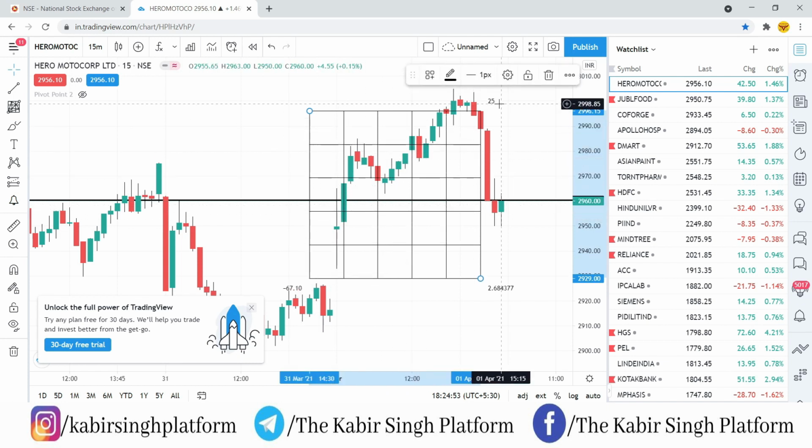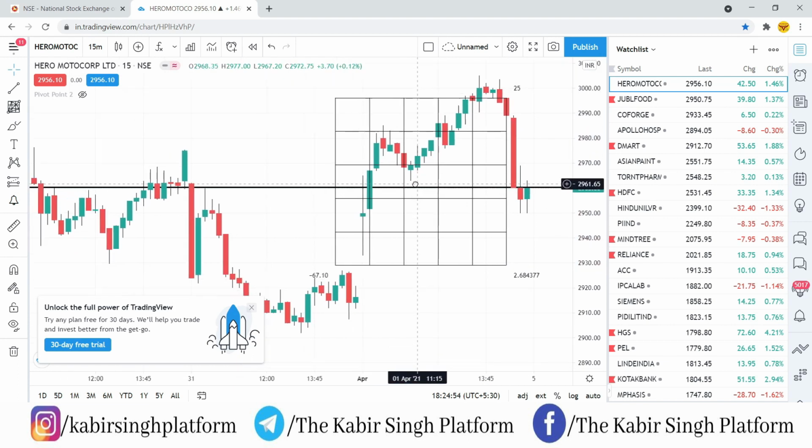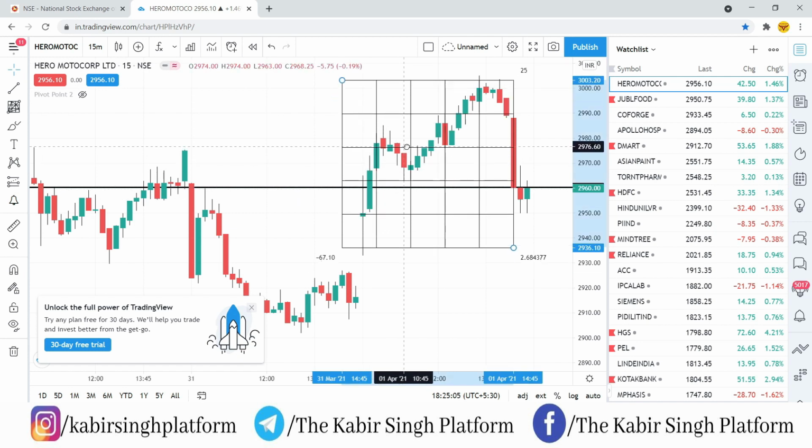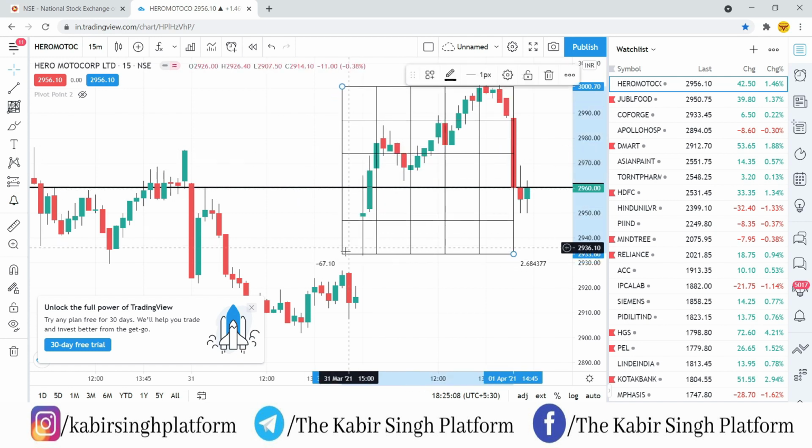What you have to do is simply select the first 15 minutes candle of the day. This is Hero MotoCorp, which we selected from the pre-market, and we are expecting that it will give us some kind of a trade. Here you have to make sure that your first Gann level is touching the day low of the first 15 minutes candle.